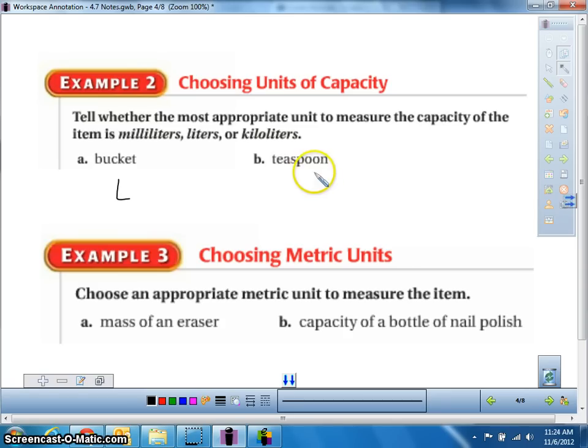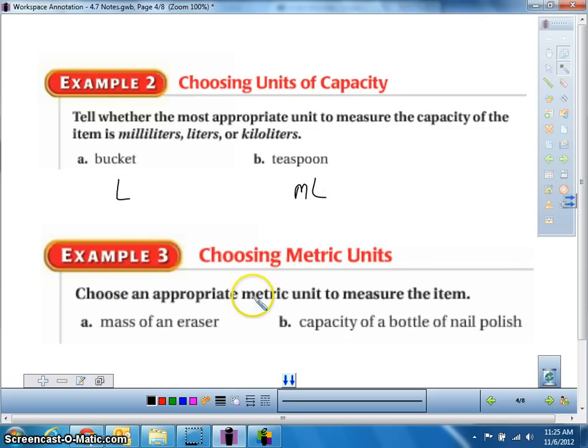If you were going to fill it, would you fill it with an eyedropper? Would you fill it with a water bottle? Or would you fill it with 5 bathtubs? Again, a bathtub's going to spill way over the edge. A water bottle's going to spill way over the edge. You want to use an eyedropper. So we're talking about a milliliter here.